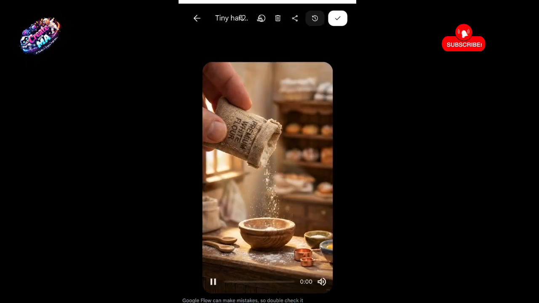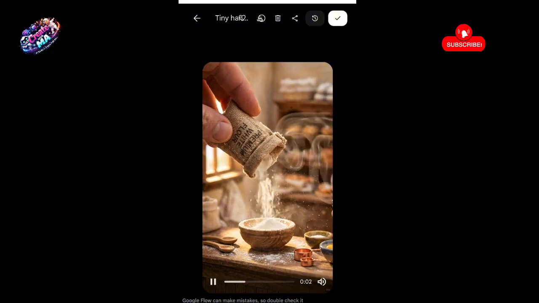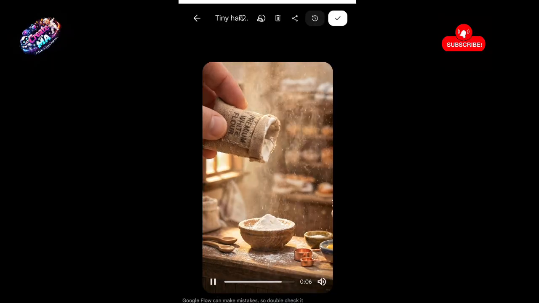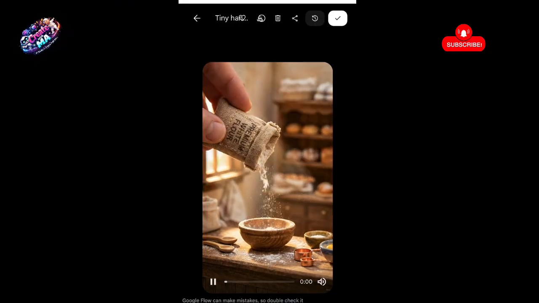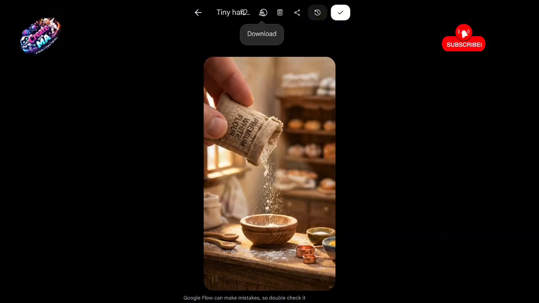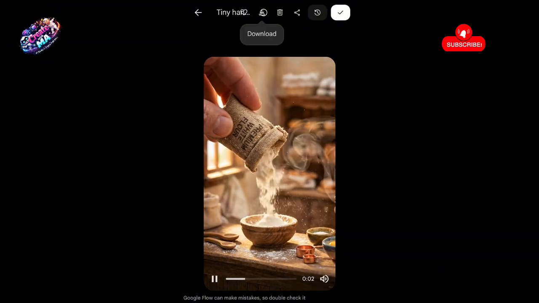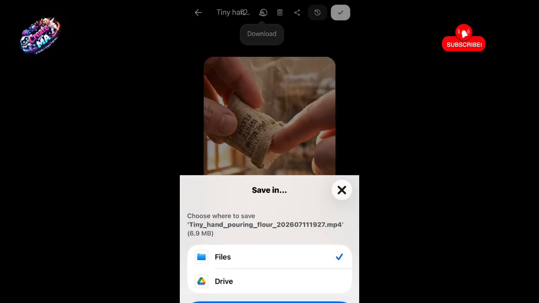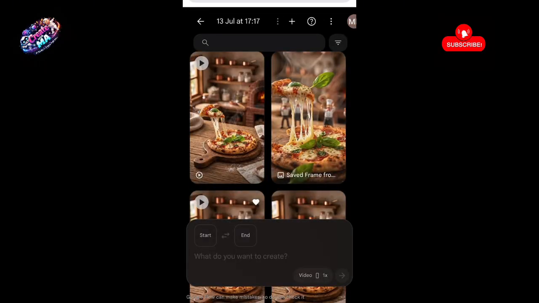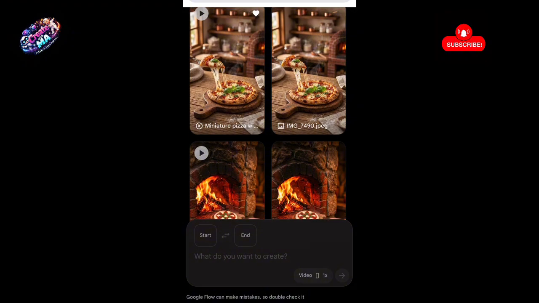This is really nice. AI wants to stain your white, honestly. Because what's the point of that finger popping up in the middle? Well, it's okay. I'll just go ahead and download it. I will use my editing app to cut that part out because I don't know why the finger is there trying to pull the flour out of the sack.